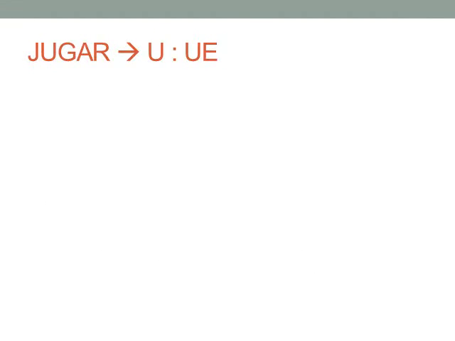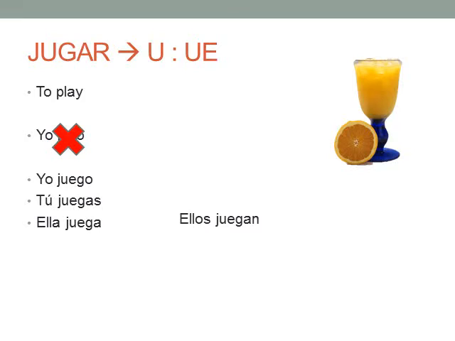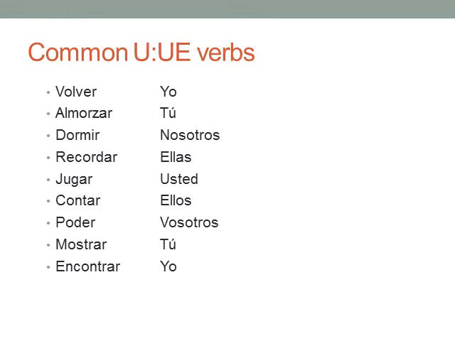Other common stem changing verbs are o to ue, such as jugar, which is to play. So it's not yo jugo, because jugo is juice. In this case, jugo de naranja. Instead, it's yo juego. Tú juegas. Ella, él, usted juega. Ellos juegan, but nosotros jugamos. And vosotros jugáis. Here are some common o to ue verbs. Again, you may pause the video, practice conjugating these.